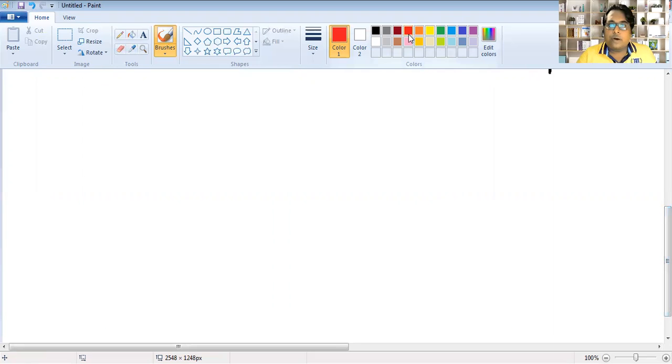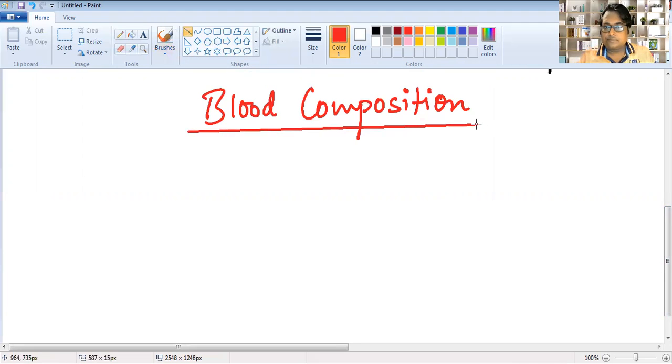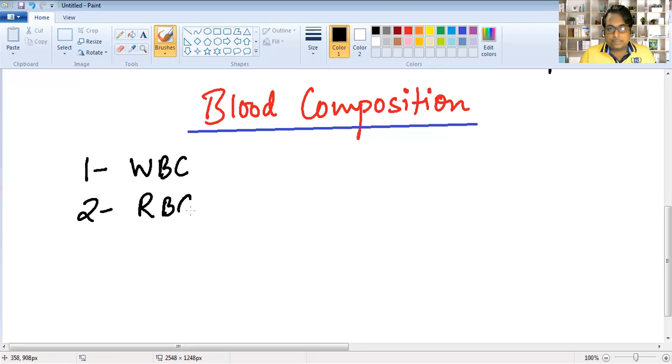Next, we are going to talk about blood composition. Number one, blood contains WBC, which is called white blood corpuscles, or we generally call them white blood cells. Number two, RBC, red blood corpuscles or red blood cells.